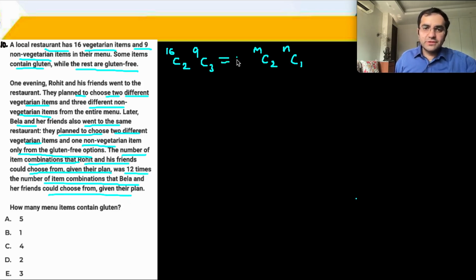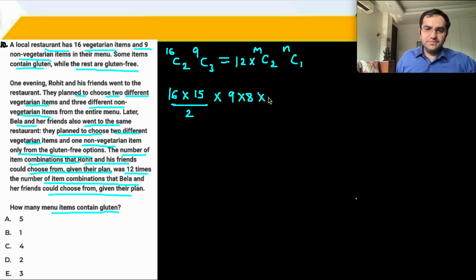So this value is equal to 12 times of Bela. So all of these are gluten free options. How many contain gluten? तो इसको फटाफट कैलकुलेट करते हैं. 16 into 15 upon 2, 9 into 8 into 7, 6 factorial cancel हो जाएगा, upon 3 factorial. 3 factorial is 6. बेसिक कैलकुलेशन.